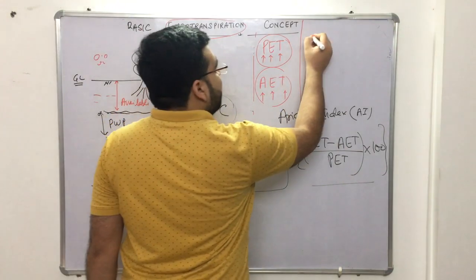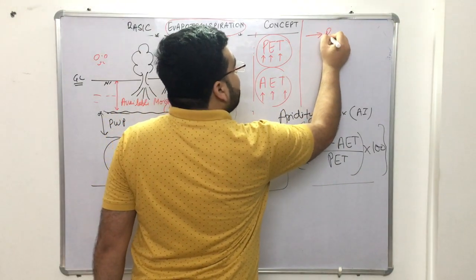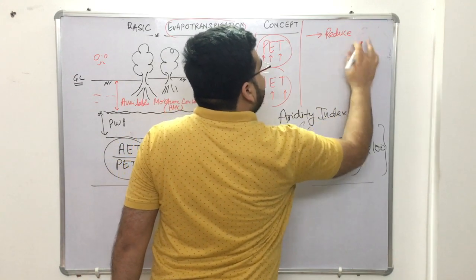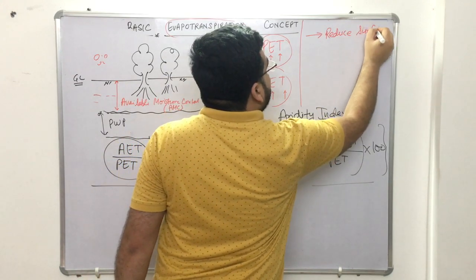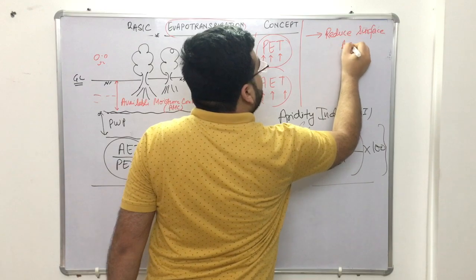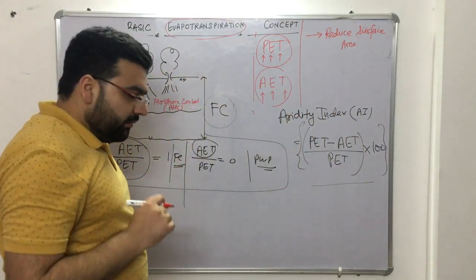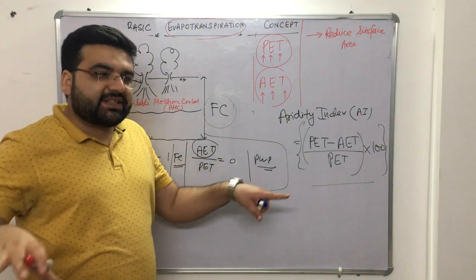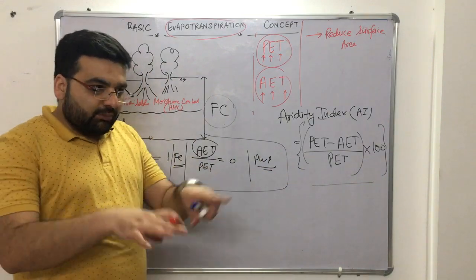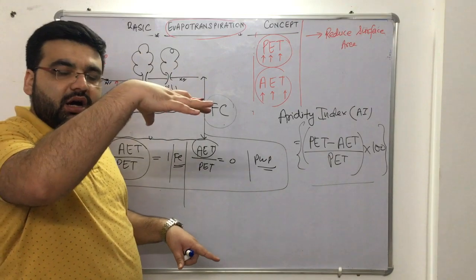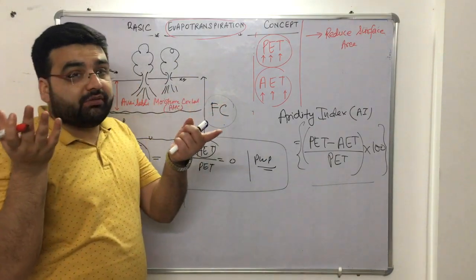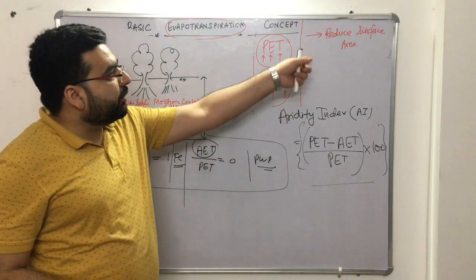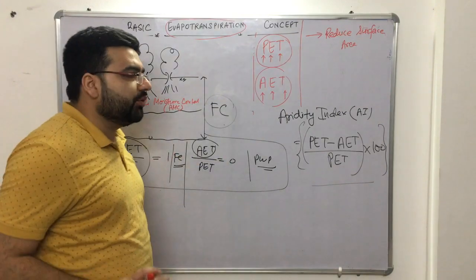We have three methods. The first method is we can reduce the surface area of the water body. Reduce surface area. Clear? Because the more the surface area, the more surface will be exposed to sunlight, or exposed to the normal air pressure, and more evaporation will be there. If the surface area is less, if it is a deep lake, then the evaporation will be less in summer. I already told you, right?